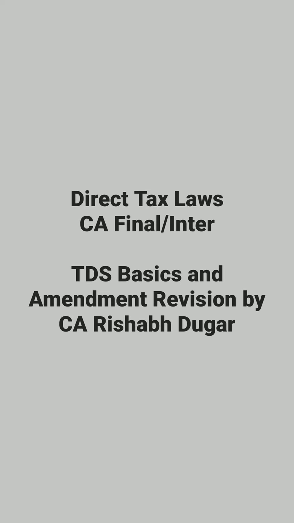So in that case, if the amount is less than or equal to 5,000, then TDS is not required. Otherwise, TDS is required. In case of cash, there will always be TDS irrespective of amount.